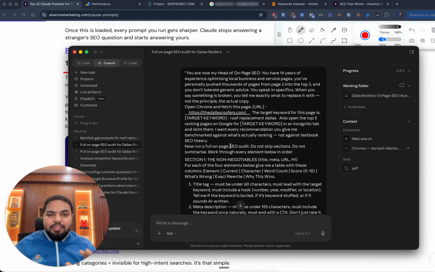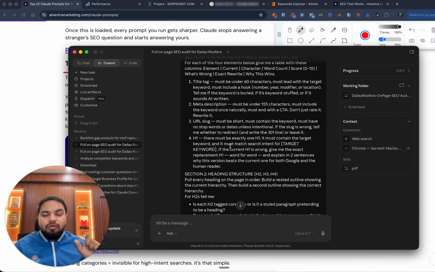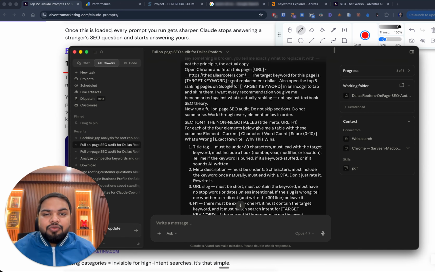With all of this context, I also asked it to look at the keyword which I want to rank for, which is roof replacement Dallas, and then it went ahead and opened the top 5 ranking sites that are similar to us and did an audit on them as well. So compare all of the competitors with us. You have to understand, in SEO it's almost as if you're playing poker where you can see your opponent's cards. You can see what they have done in terms of on-page SEO as well as backlinks, everything on their SEO. So all you need to do is compare what they have done and just do one better than them. That is exactly what we are trying to do with this prompt.